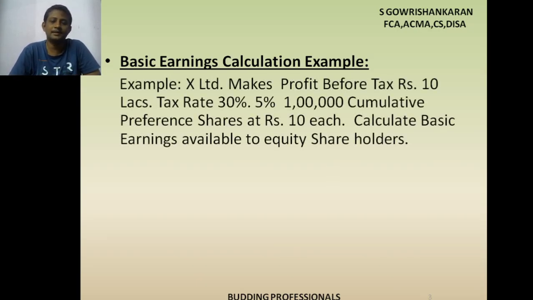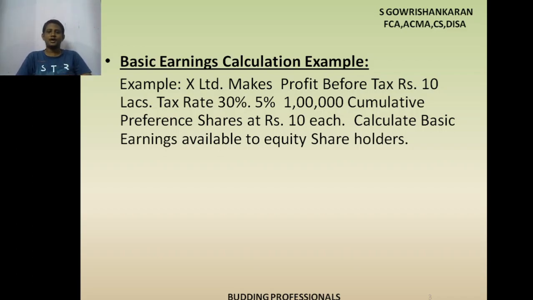So example, X Limited makes profit before tax 10 lakh rupees. There is a company called X Limited. They made a profit of 10 lakh rupees. Tax rate is 30%, and they have 5% 1 lakh cumulative preference shares at rupees 10 each. Calculate basic earnings available to equity shareholders. This is the question.